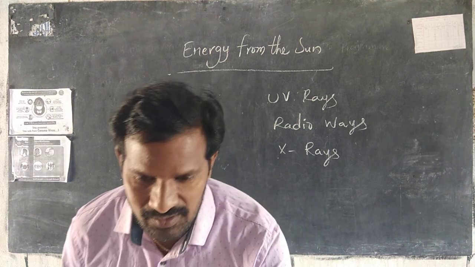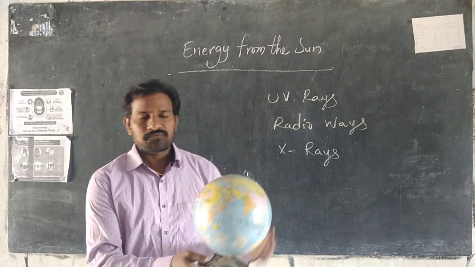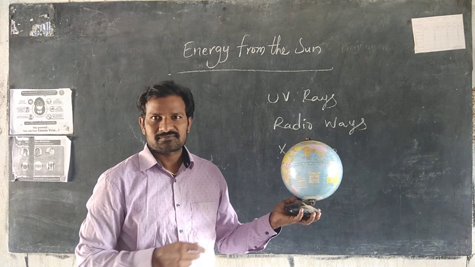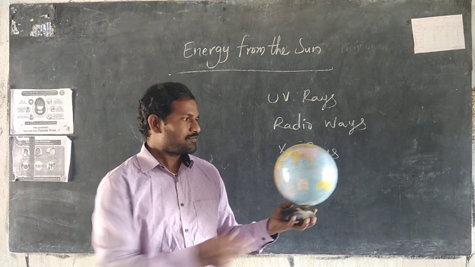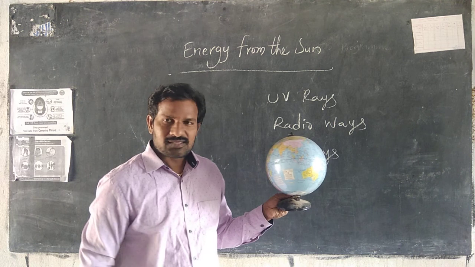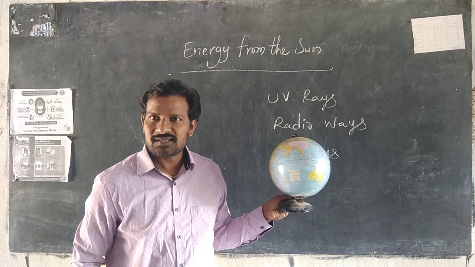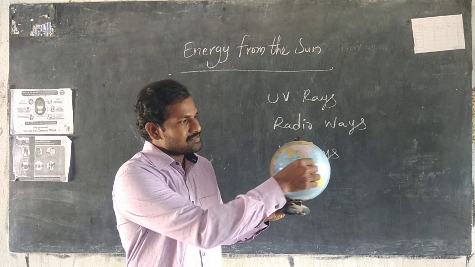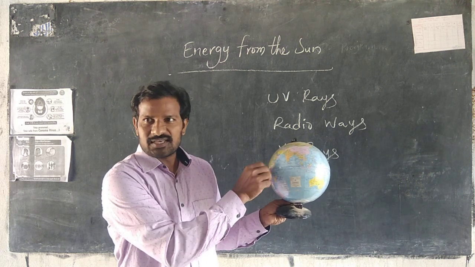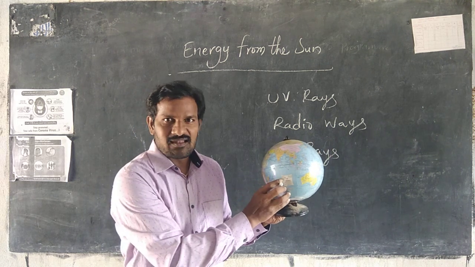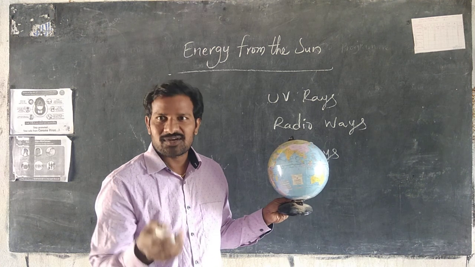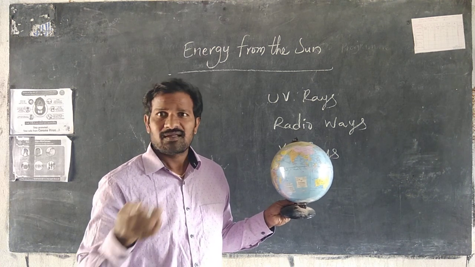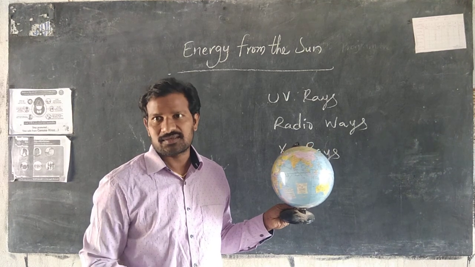Let us see, I can show. You can understand that. This is our earth. The sun rays fall on the earth. This is the equator, yes? We have discussed already what the equator, the Cancer, Capricorn, Arctic Circle and Antarctic Circle are.